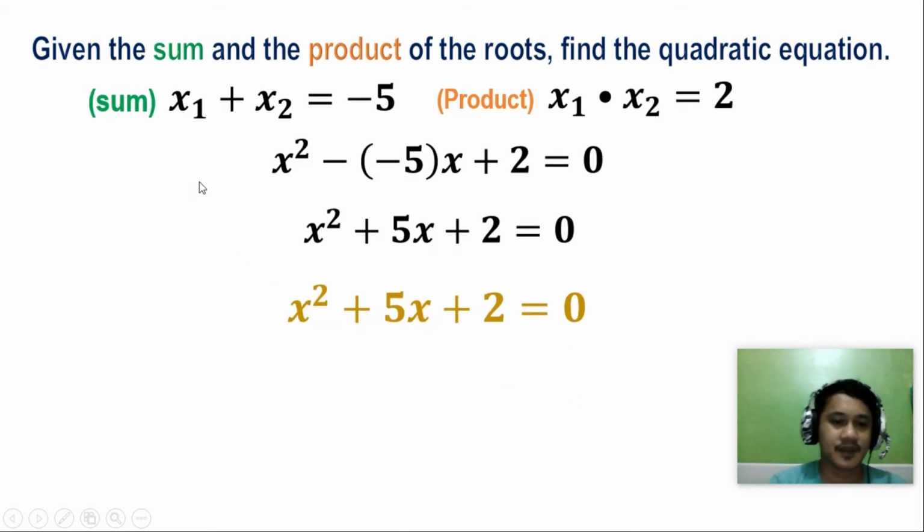Another example, our sum of the roots is negative 5 and the product of the roots is positive 2. So using the formula, which is x squared minus sum x plus product is equal to 0. So x squared, negative times negative 5, that is positive 5x plus 2 is equal to 0. So the equation now is x squared plus 5x plus 2 is equal to 0.